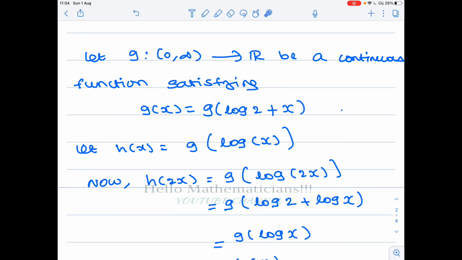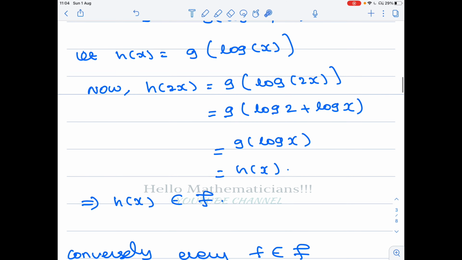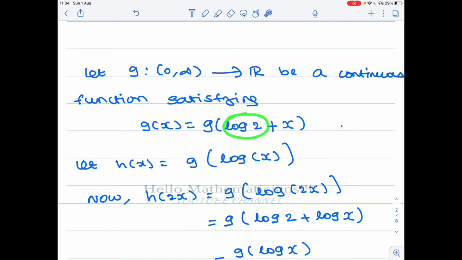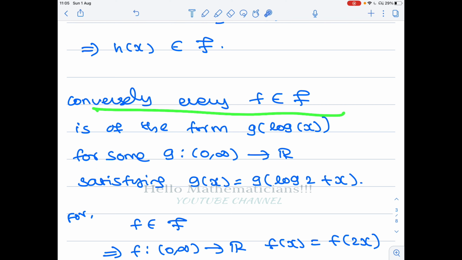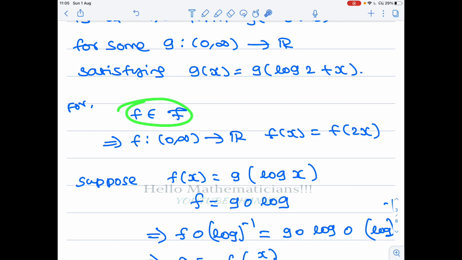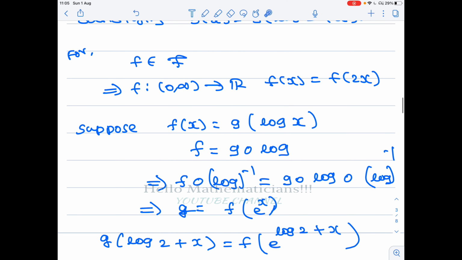Conversely, you take any function from F that can be written in this form, h of x equal to a periodic function of period log 2 composed with log x. That is what we prove next. Conversely, every f belonging to F is of the form g of log x, where g is a periodic function of period log 2. Let's see how to prove that. So let f belong to F, then f satisfies f of x equal to f of 2x. Now we claim that f of x equals g of log x for some g. So what is g? That is the question. We'll find g from this functional equation.